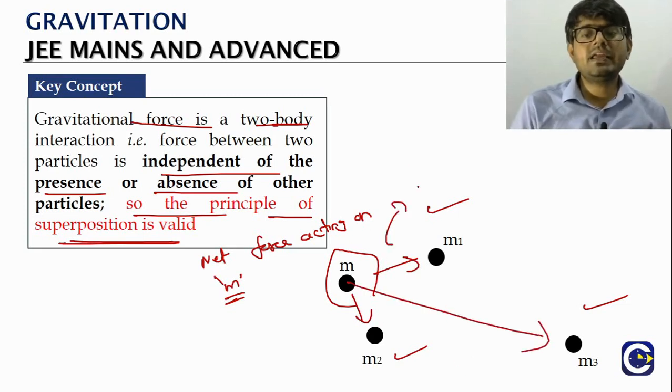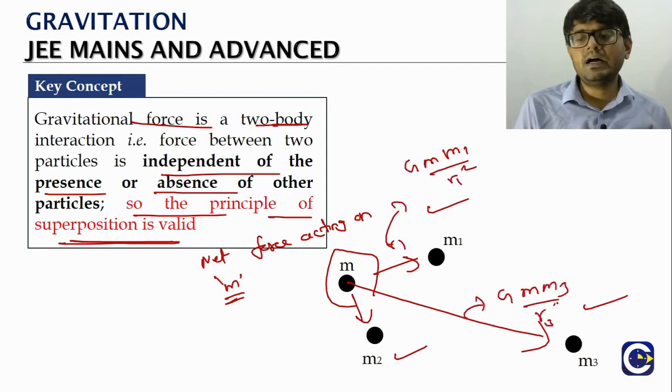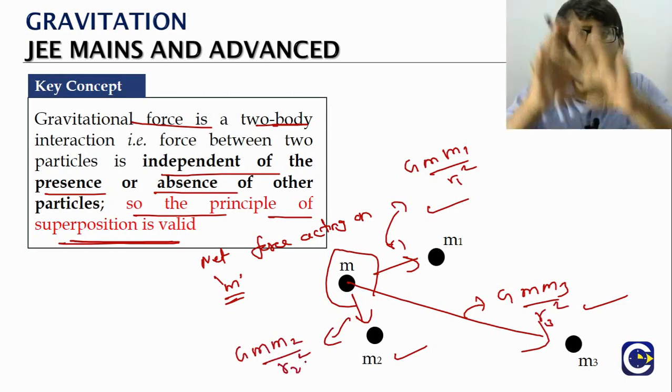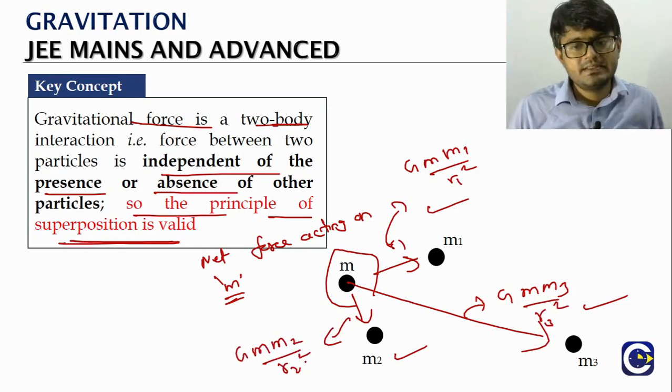For each of them we can write the formula: G m m1 by r1 square, G m m2 by r2 square, and G m m3 by r3 square. So the force between two particles will be independent of anything in the surroundings.